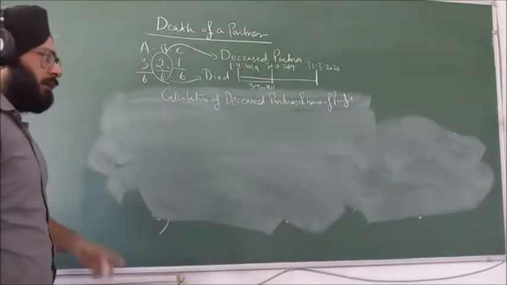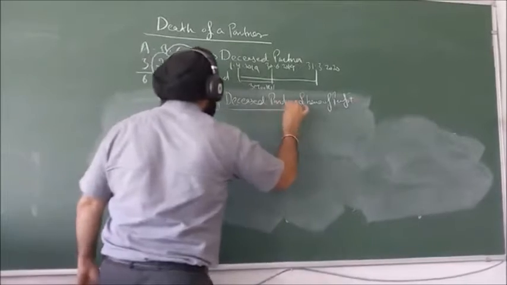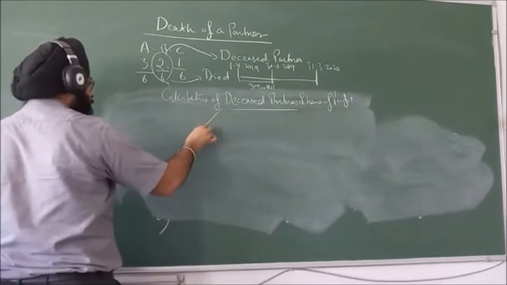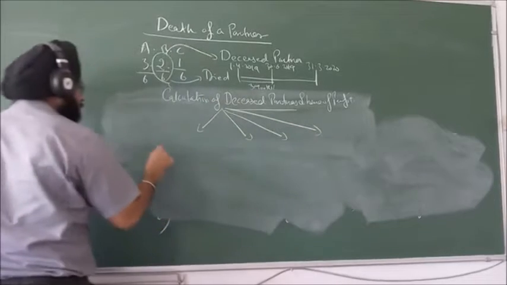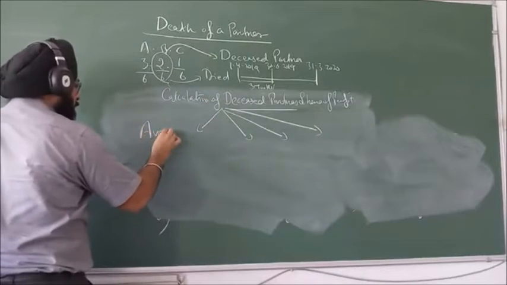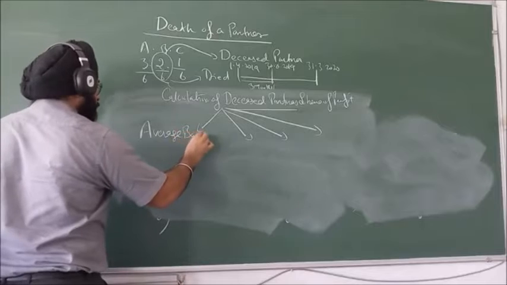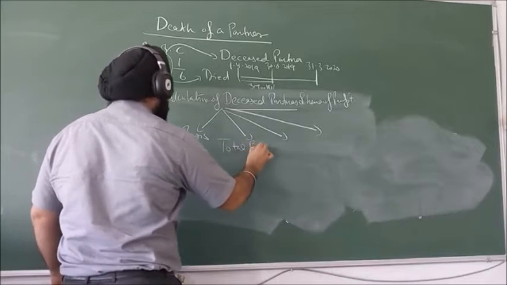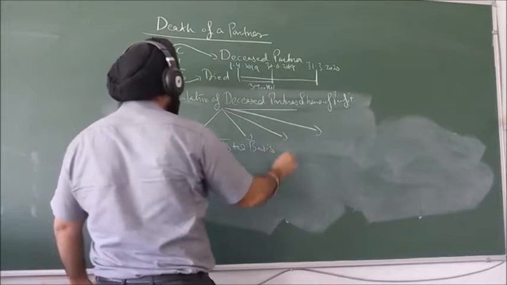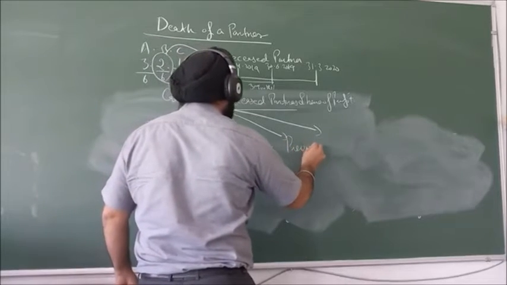Now, the deceased partner's share of profit can be calculated in either of these ways: on average basis, on total basis, on previous year basis,